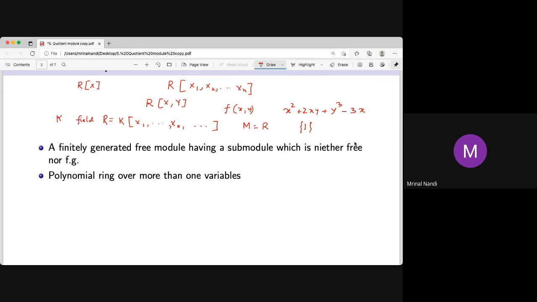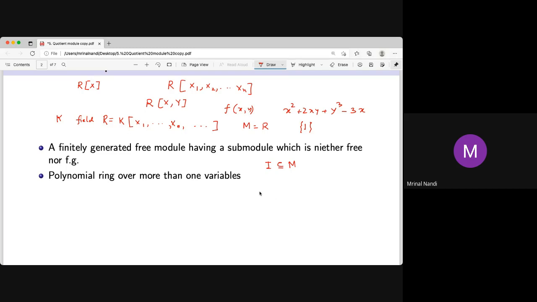Now take a submodule. The submodules of this M are the ideals. It's clear. If I is a submodule of M, where M is R here, that means I is an abelian group, and if you take any element a in R and x in I, then ax is in I. That is the definition of the submodule. So that means it's an ideal. So submodules are the ideals and ideals are the submodules.